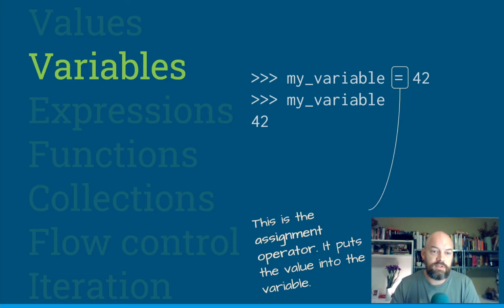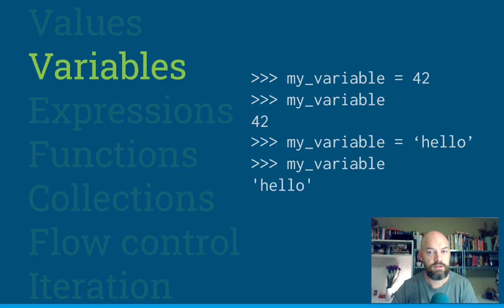And this is the assignment operator. It's not doing a comparison. Like in mathematical notation, a single equals says x equals 5. It means that x is equal to 5 and 5 is equal to 5, so it's saying that they're comparable. What we're saying here, and in some other programming languages this is an arrow, is that we're putting the number 42 inside the wrapper my variable. Okay,